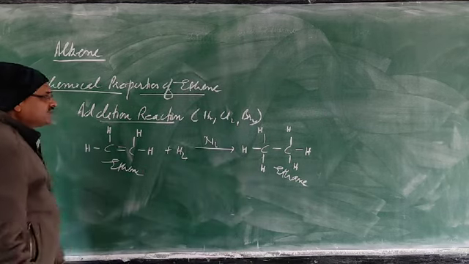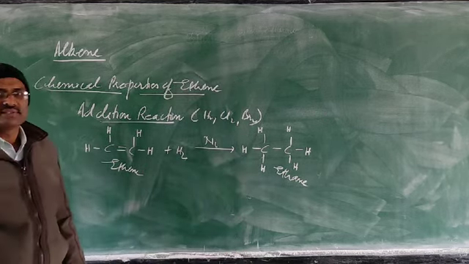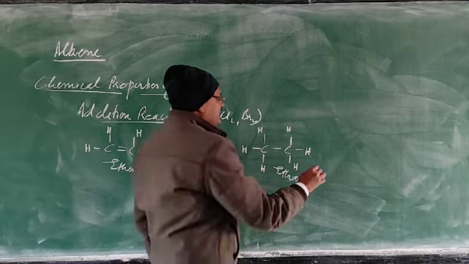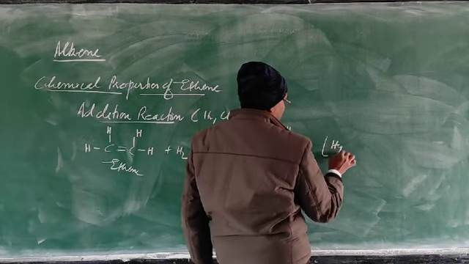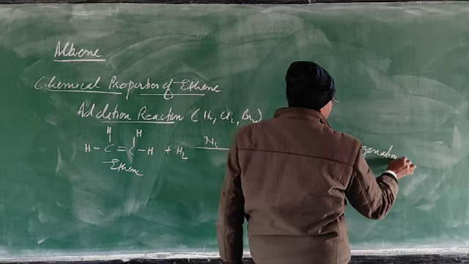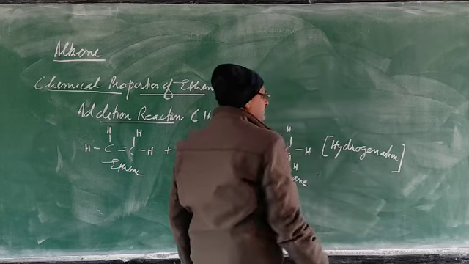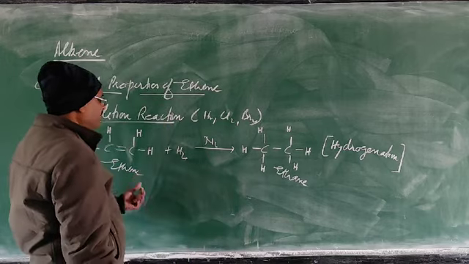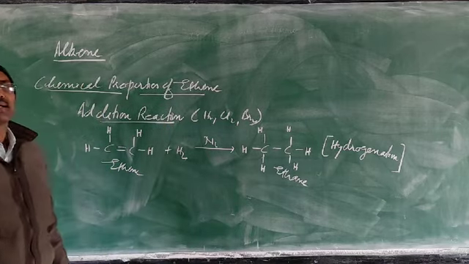So this reaction is called hydrogenation reaction. What is the meaning of hydrogenation? Addition of hydrogen to the organic compound in the presence of the nickel catalyst.